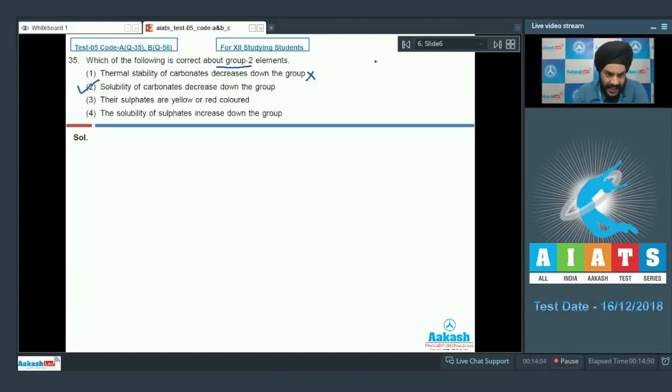Let us look at the third statement now. The sulfates are yellow or red colored. Students, this statement is also incorrect. The sulfates of group 2 elements are generally white in color. So this statement is incorrect. If you look at statement 4 now, the solubility of sulfates increase down the group. This statement is also incorrect, students. The solubility of the sulfates decreases down the group, as does the solubility of the carbonates. So students, we have to select statement 2 as the correct answer to question number 35. Moving on ahead to the next question.